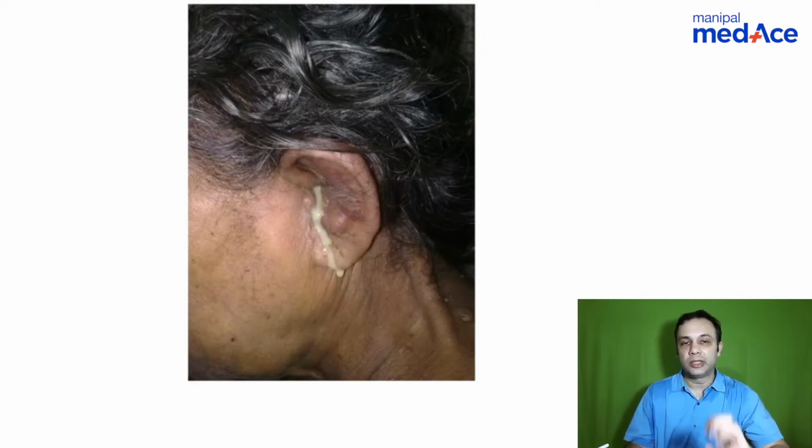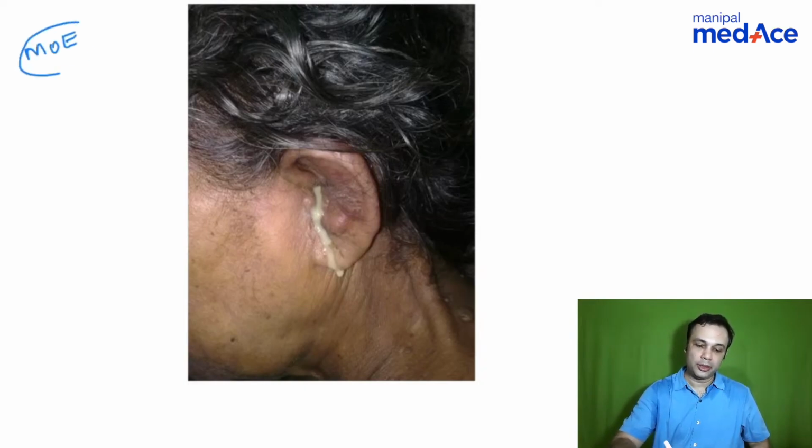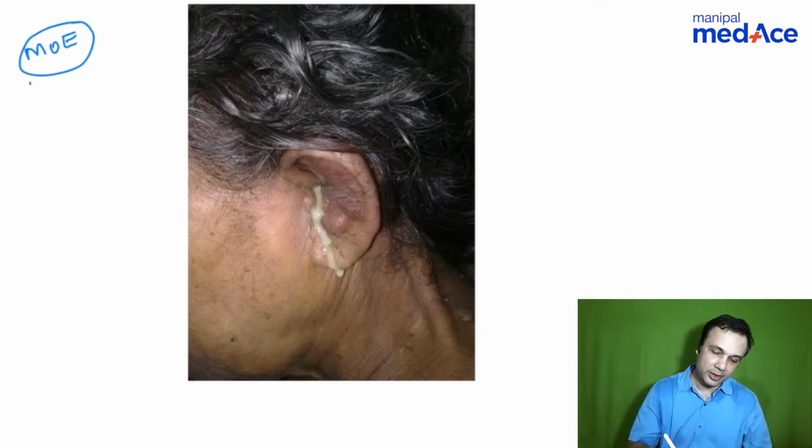A 50-year-old woman presents to you with excruciating pain, worse at night, and copious purulent ear discharge. On examination, there is granulation tissue present in the external auditory canal, and sometimes they may present with facial nerve paralysis or lower cranial nerve paralysis. So what would be the diagnosis if you look at this picture? Malignant otitis externa, right? So malignant otitis externa is the diagnosis here.